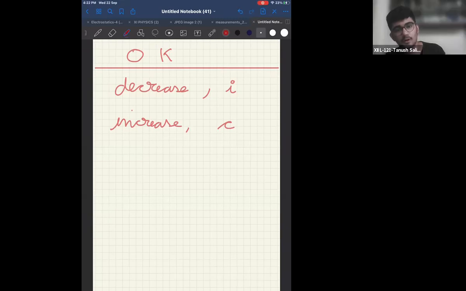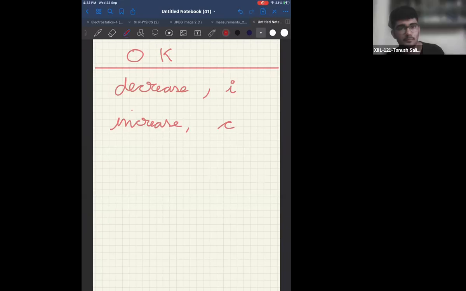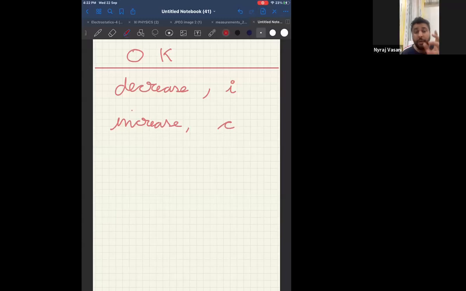So what is it for conductor with respect to temperature? Exactly opposite to that of semiconductor. Listen everyone. When I decrease the temperature of a conductor, you might have studied in 10th standard also, it is called superconductor. Have you heard superconductor happens at very low temperature? For conductor, if I decrease the temperature, it increases conductivity. And when I increase the temperature, it decreases because resistance increases with increasing temperature.